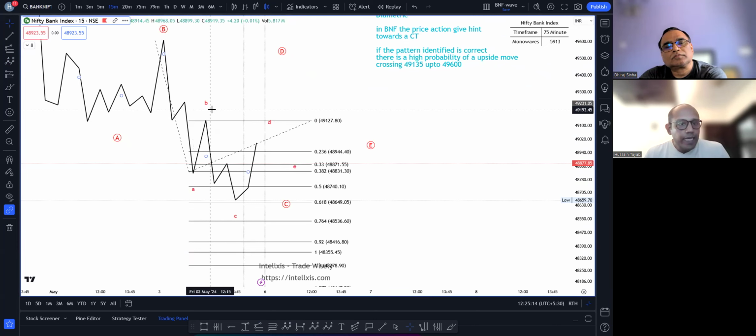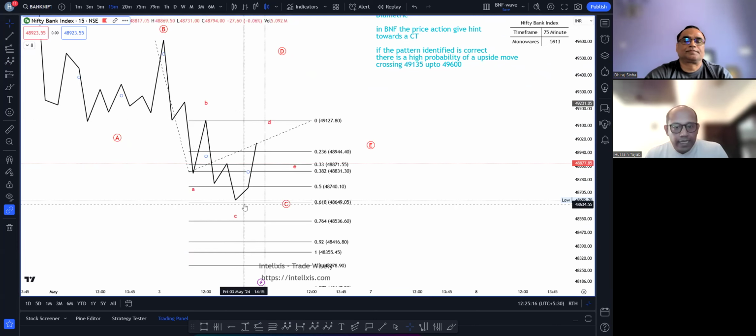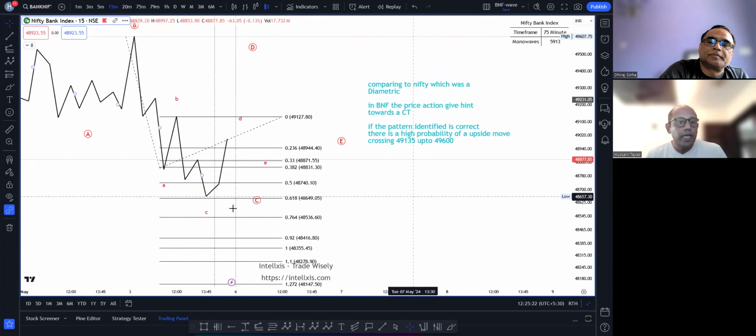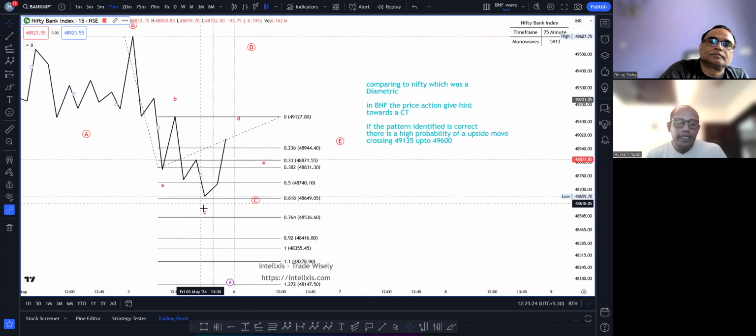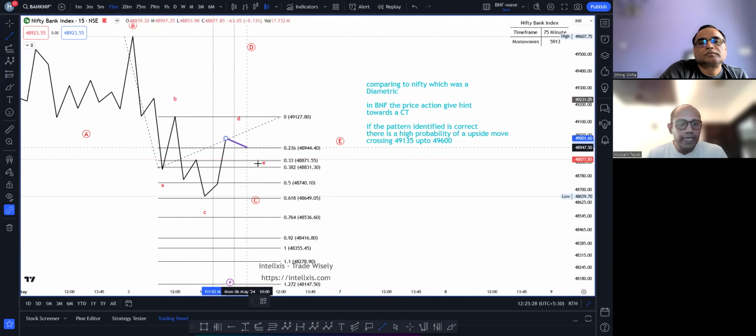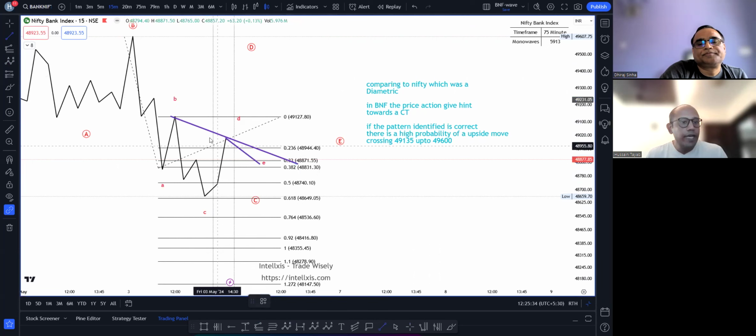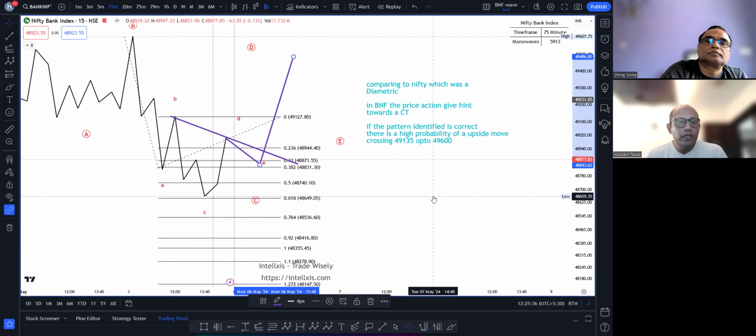So यहाँ पे the B leg had taken less time, but the C leg is 61% of this A leg, which is a recipe of a contracting triangle. Right. It is half baked. It is not complete. And why do I say it is not complete? Because I need an E leg. Only then I will get a BD trend line. Correct. And then if prices break over here, that would be a correct pattern for me.